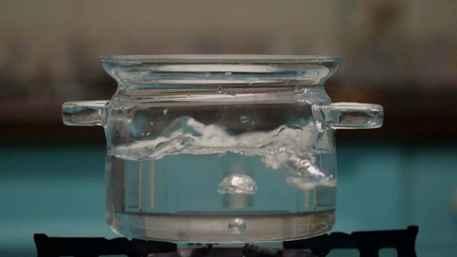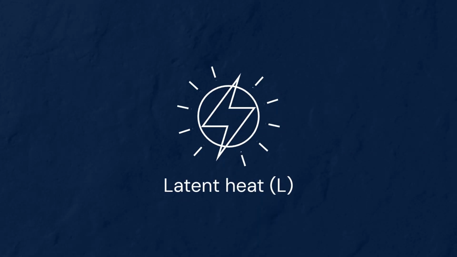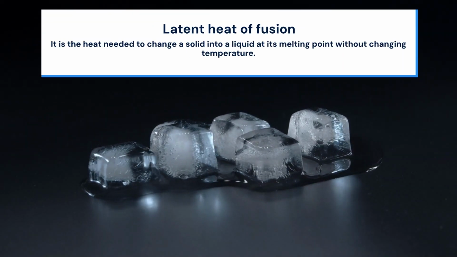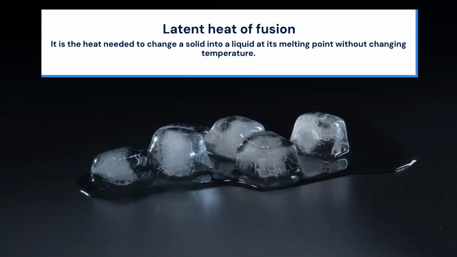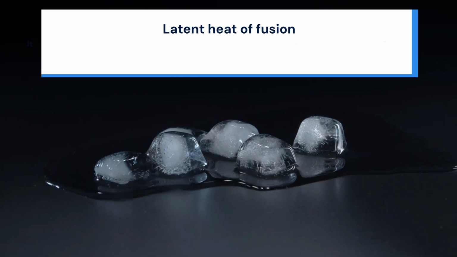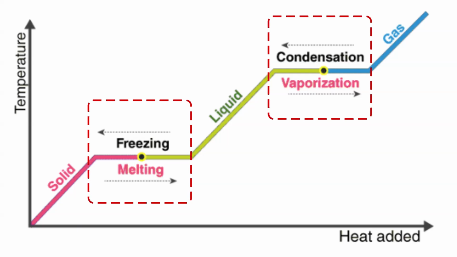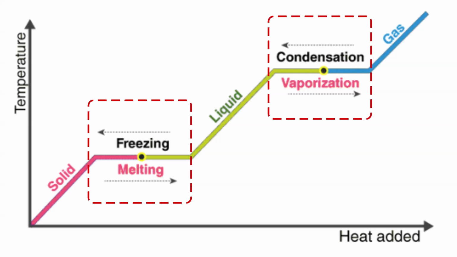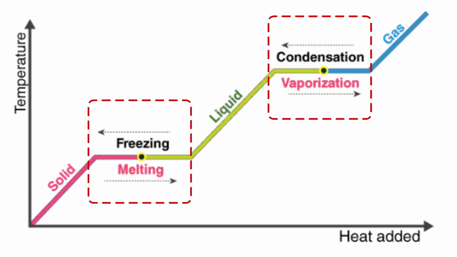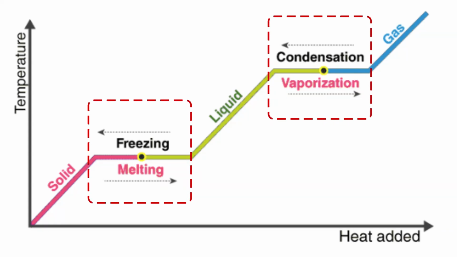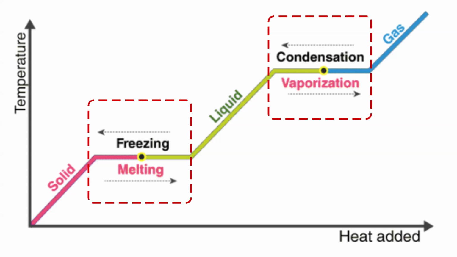Sometimes adding heat does not increase temperature. Instead, the energy is used to overcome the forces holding particles together, causing a change of state. This energy is called latent heat. The latent heat of fusion is the heat needed to change a solid into a liquid at its melting point without changing temperature, while the latent heat of vaporization is the heat needed to change a liquid into gas at its boiling point. This is why heating and cooling curves have flat sections where the temperature remains constant during melting or boiling, even though heat is still being absorbed or released.